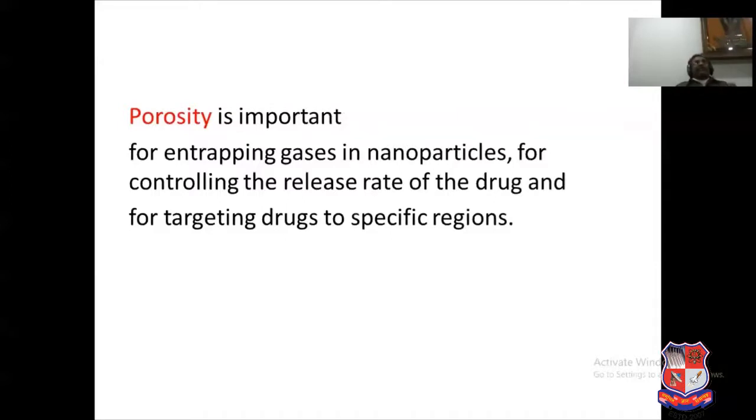Here you can use this porosity for entrapping gases. You can easily entrap any other drugs also. Then onwards, we have a new concept that is targeted drug delivery, means your particle is only encapsulated whenever you have a specified organ, specific location, and when you give some external stimuli to release the drugs. So this porosity ultimately carries the drug and delivers it to a specific location.